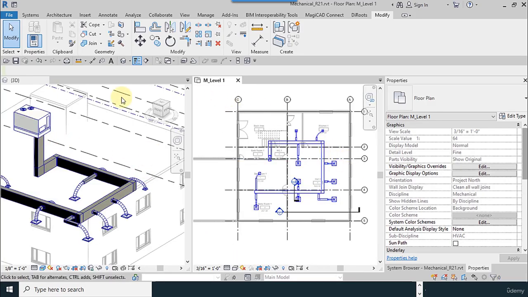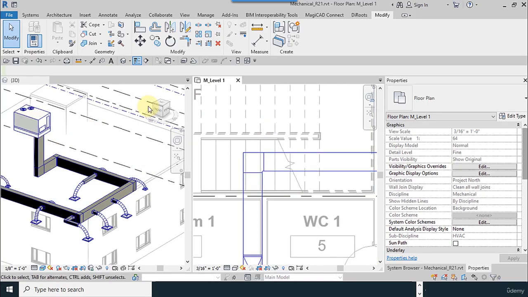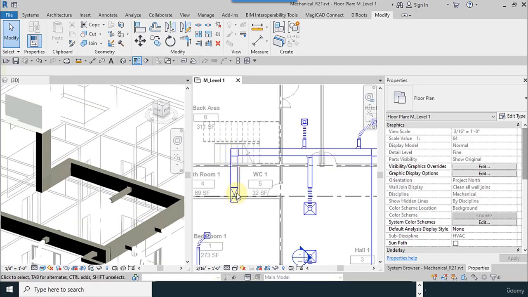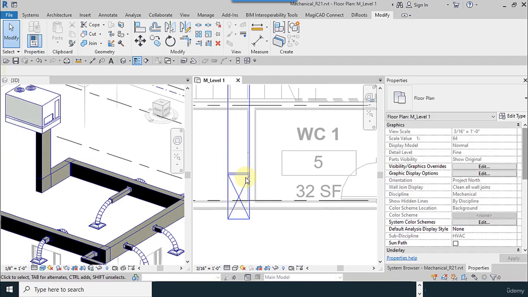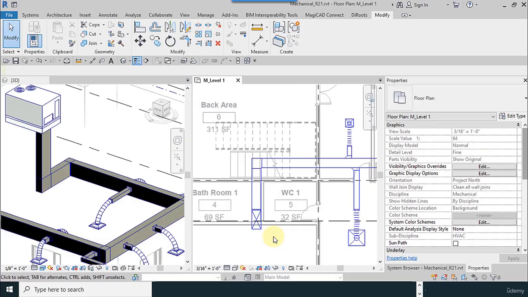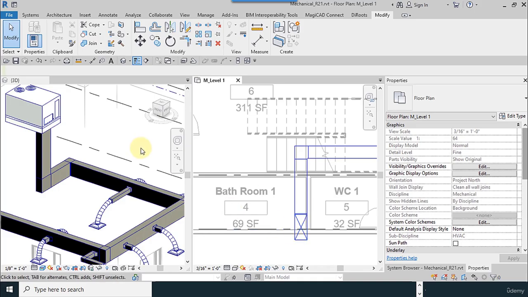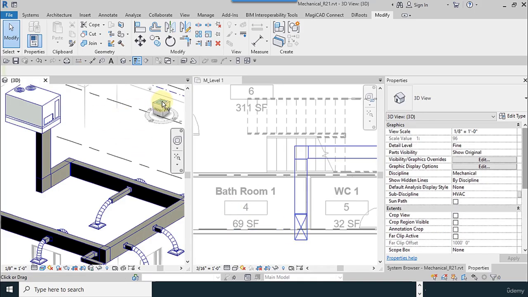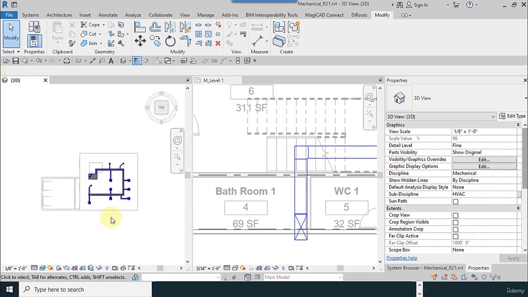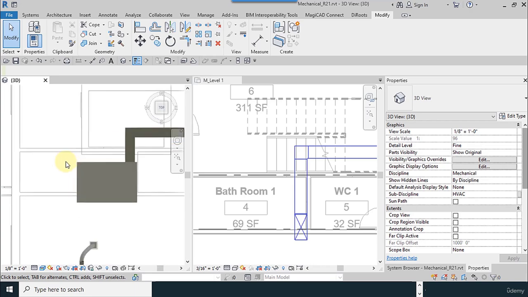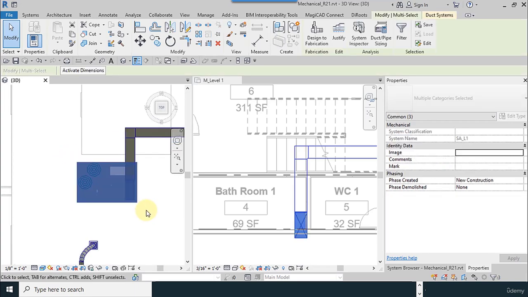Okay, now go to the computation. I check this one. These must be rectified. Wall and duct have some wrong connection. Okay, they have conflict with each other.